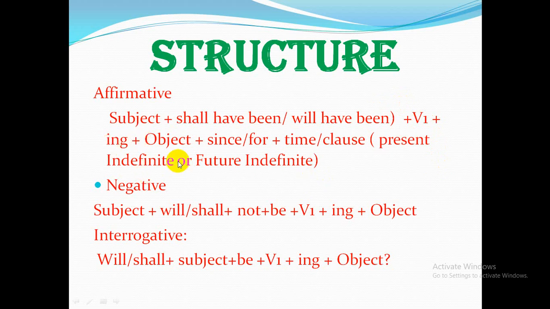Then object, then since or for. When you talk about the mentioned time, you will have to say since or for, and after that you will have to mention a time or a clause, by which you will say a new sentence.